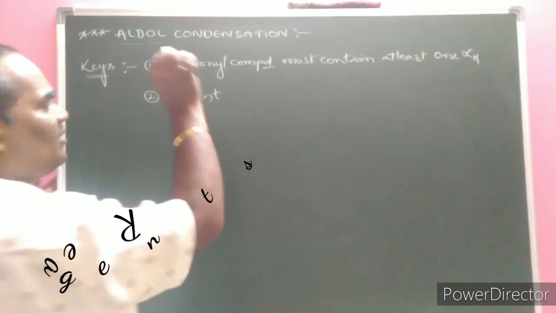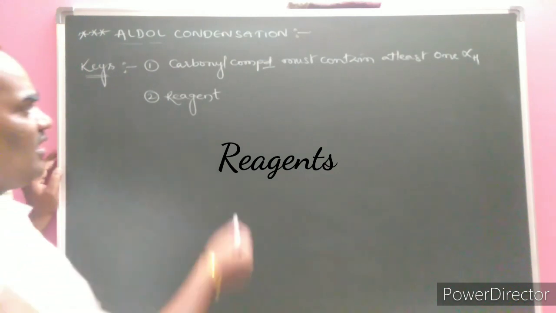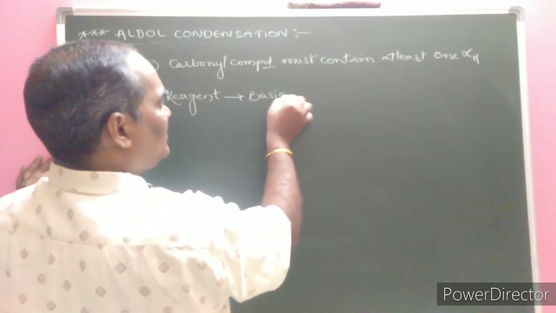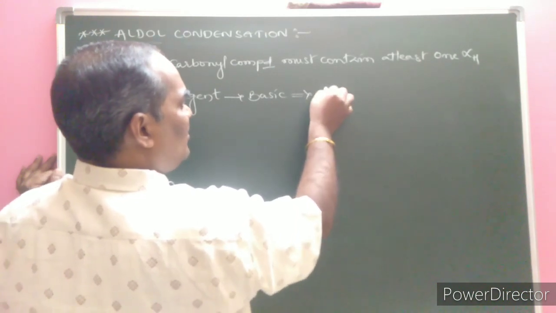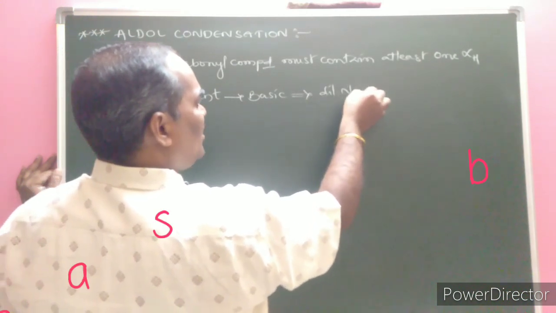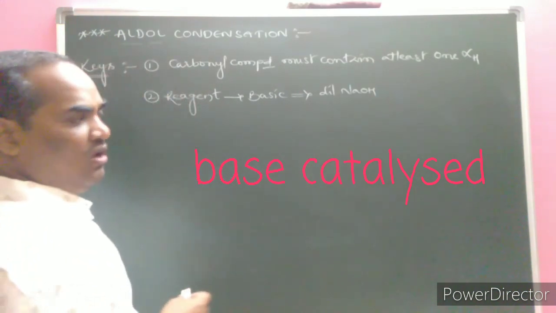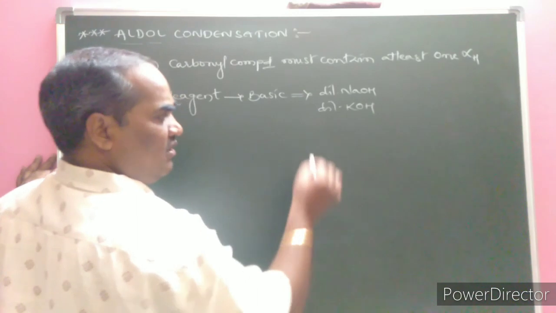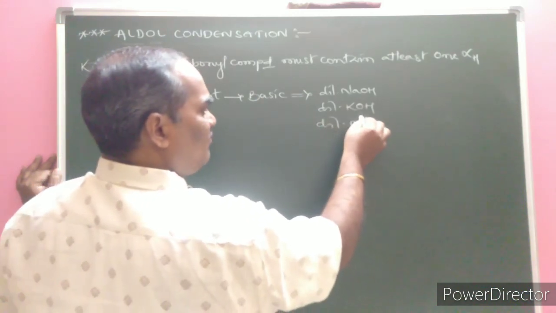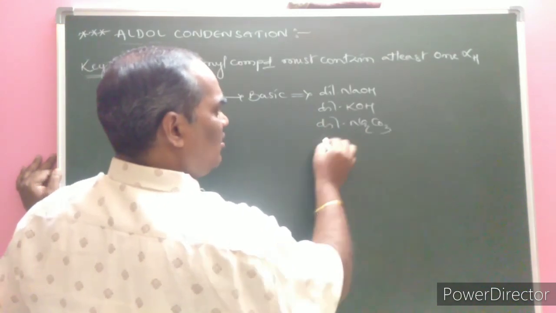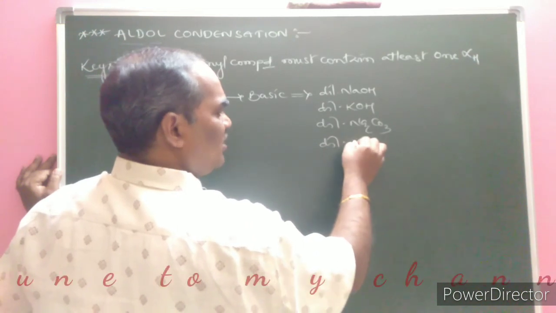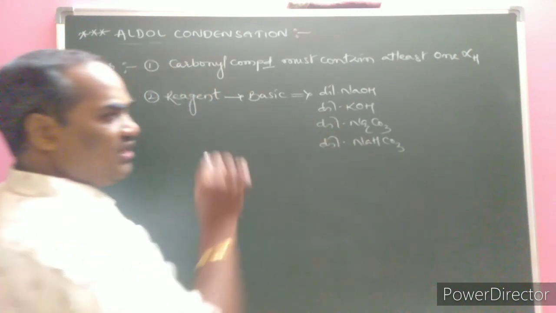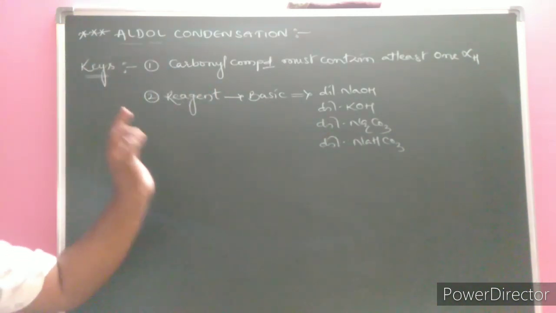The reagents are base catalyzed. Basic reagents are a dilute solution of sodium hydroxide, a dilute solution of potassium hydroxide, a dilute solution of Na2CO3 or a dilute solution of NaHCO3. Any of these solutions acts as a dilute base.